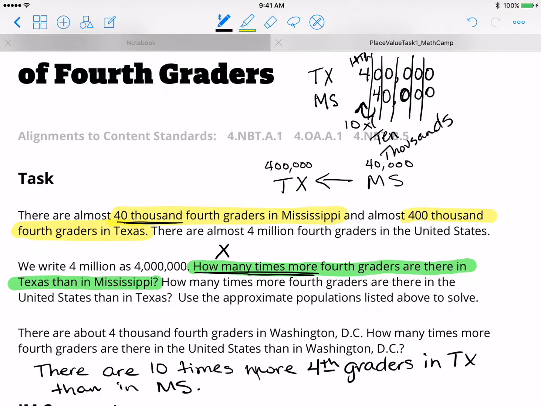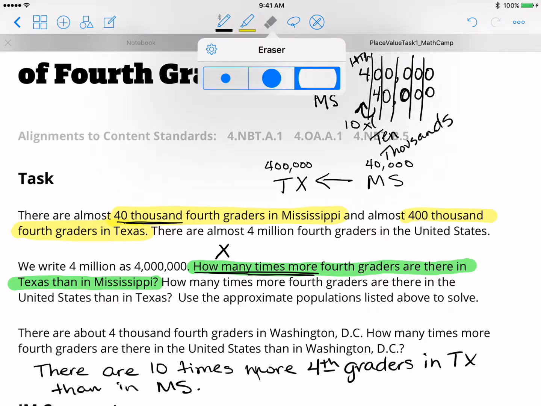So there we've just answered the first question by doing a place value comparison. Now, let me go ahead and erase all of this.